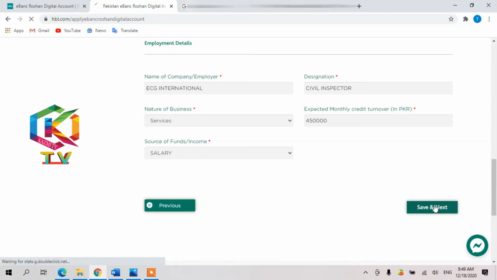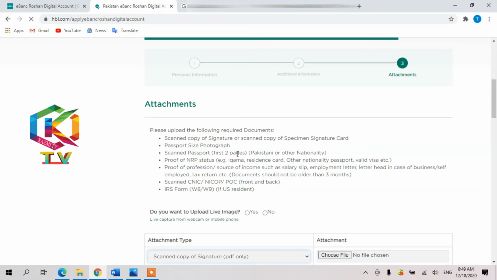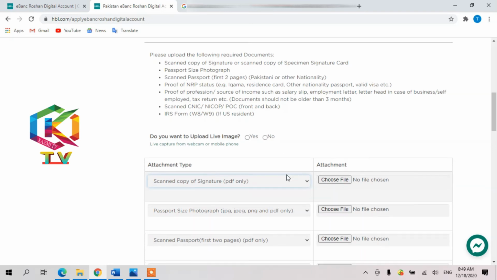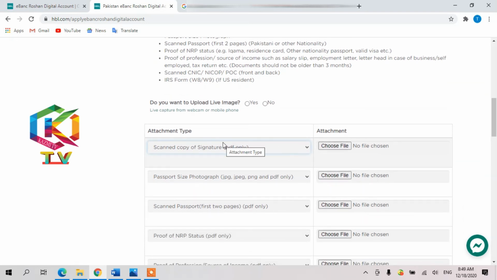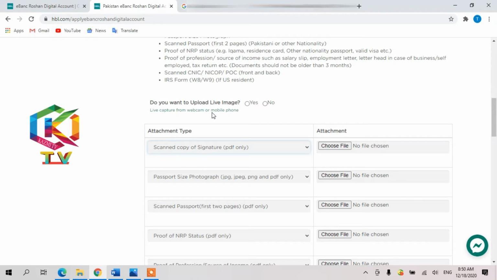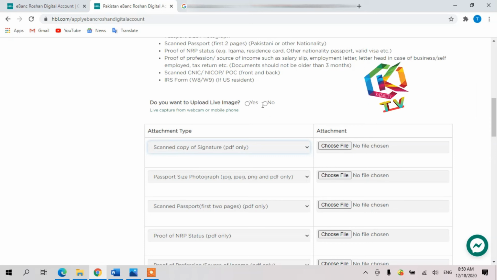Okay, click on here. This is almost the last page. Here we have to do the attachments. You can see here the attachment. See, here is the scan copy, and we will go one by one. Here they are asking, do you want to upload an image live, where the camera will be open and you have to take it. But definitely it's better to scan and keep it in your folder. Then you have to select no.